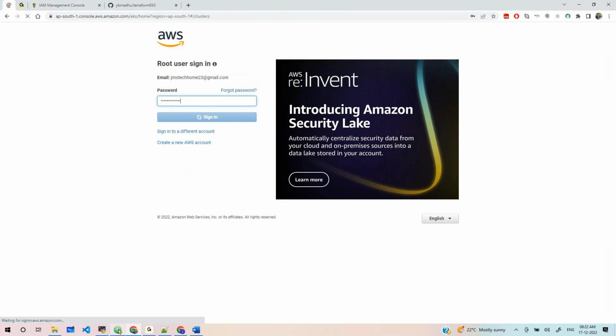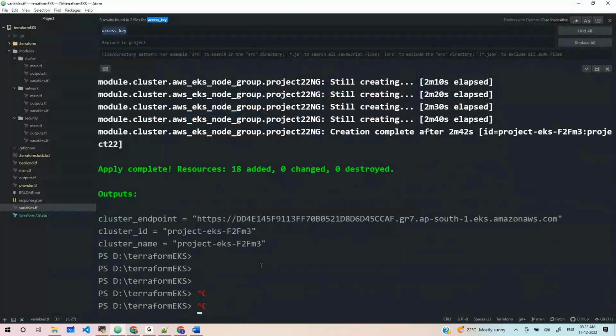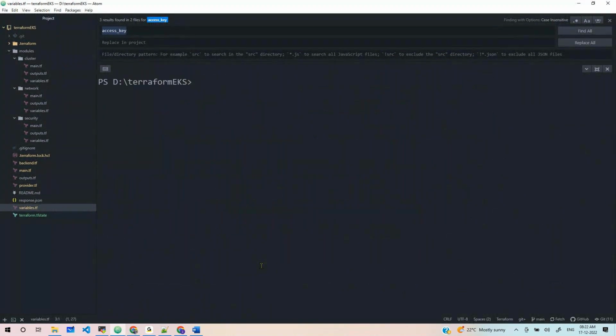And don't forget to destroy this. Okay, and what I'm gonna do? Why it's not Terraform? I can help you do. You will get to know all these commands.